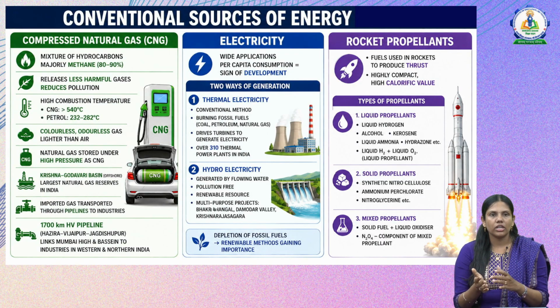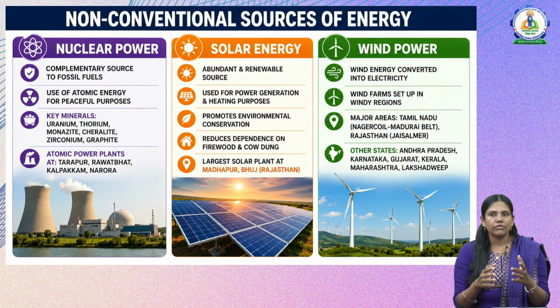Next we will see the non-conventional sources of energy, the sources we have not been using for ages but have started using in recent times. In that, first comes nuclear power. What is meant by nuclear power? Nuclear power means using minerals for nuclear reactions to generate power.